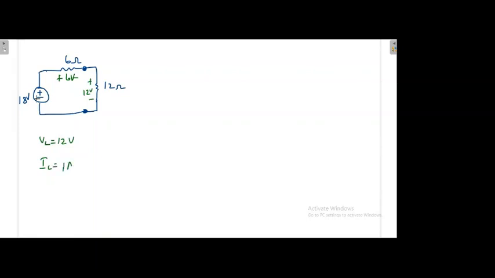Now what I'm going to do, instead of 18 volt with the 6 ohm in series, is write the corresponding source transformation. Once I do the source transformation, 18 divided by 6 is the current. So instead of this, I can have a 3 ampere current. Then this 6 ohm resistance comes in parallel. Again, I'm not changing my network. My network remains the same.